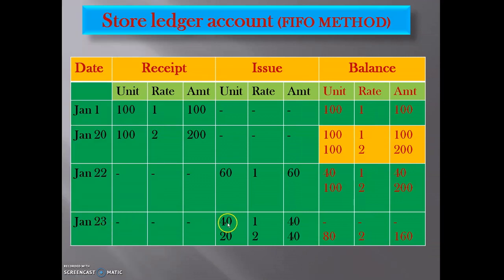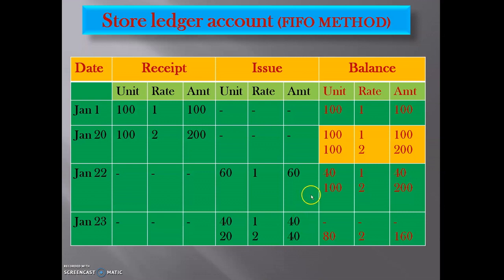So the store department sent 60 units of material to the production department. First of all it uses the first lot. Which one is the first lot? This one, but only 40 units are there. It will take the whole 40 units, and the rate is the same, it will come to 40.